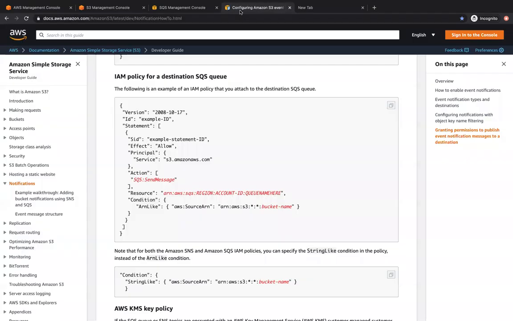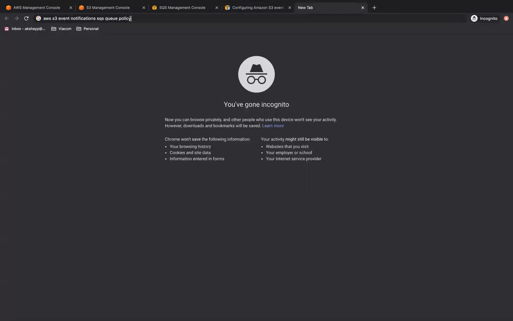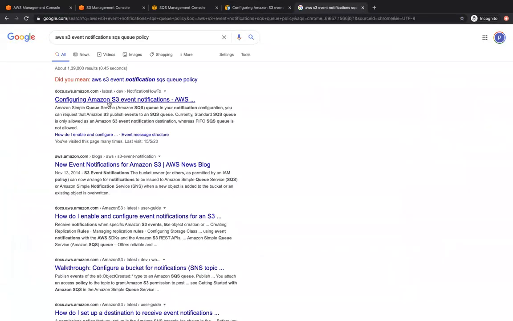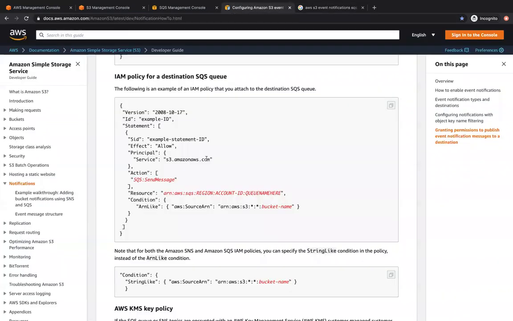And you will land on this documentation in the first link itself. When you scroll down to the last section, you do have the SQS queue policy.